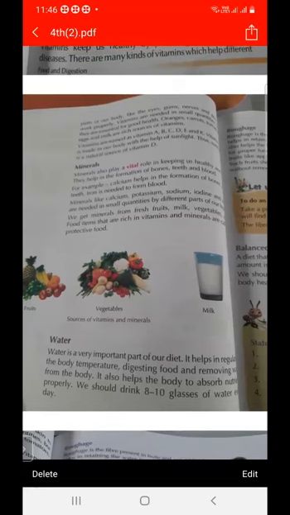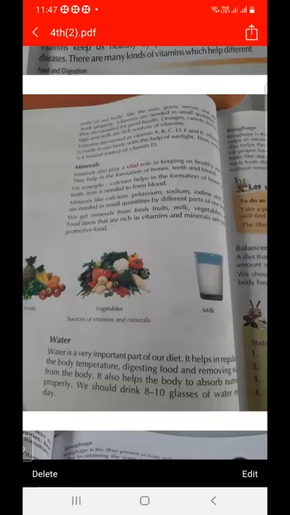And what are the types of vitamins? Vitamin A, B, C, D, E, and K. Due to lack of vitamin A, there is a disease, night blindness.